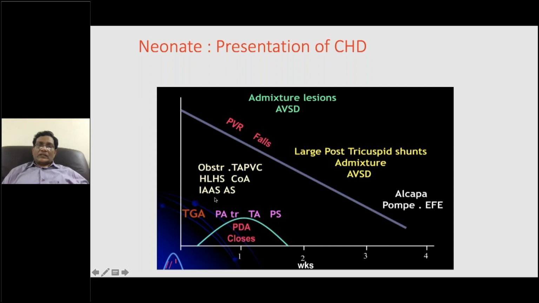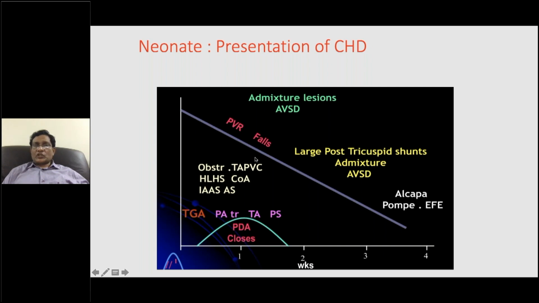Whereas conditions like pulmonary atresia or critical pulmonary stenosis present a little bit later, when the ductus arteriosus closes after 2 to 3 days of the postnatal period.